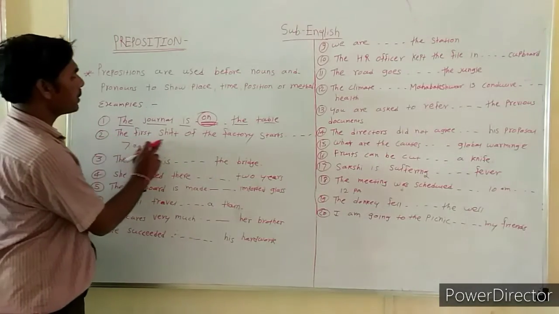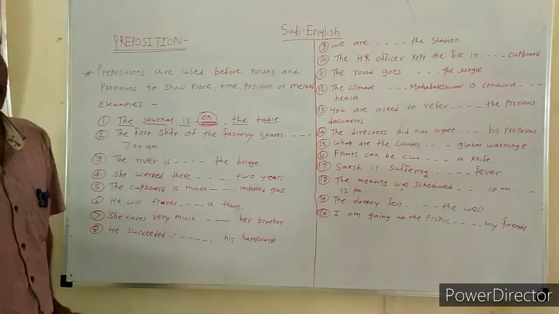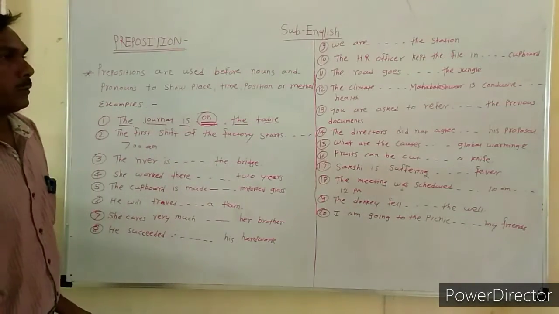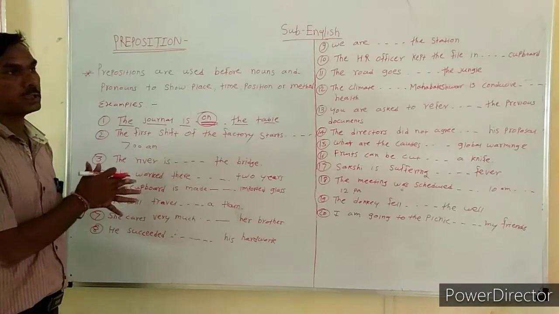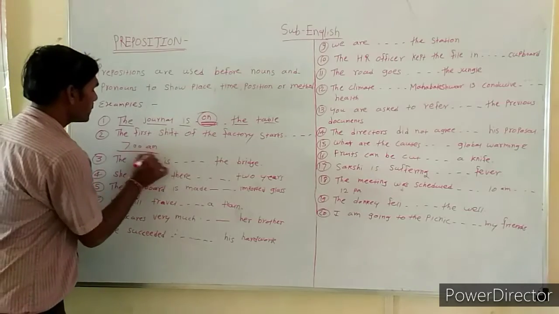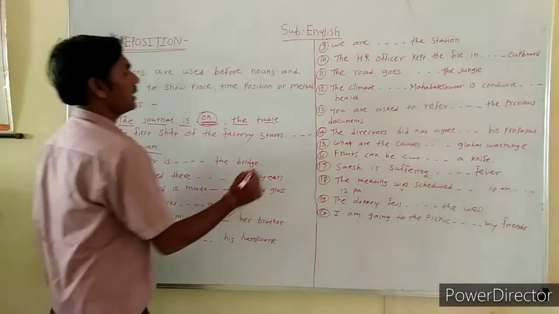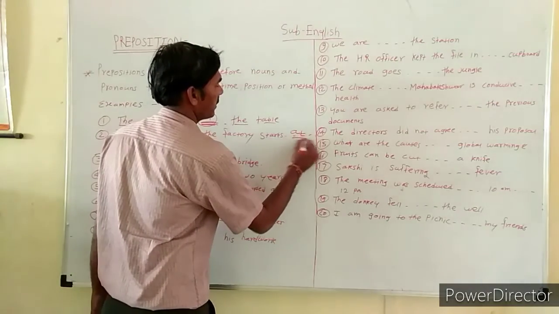The first shift of the factory starts at 7 a.m. When we learned the prepositions, I also told that when there is a specific time given, we should use at as a preposition.